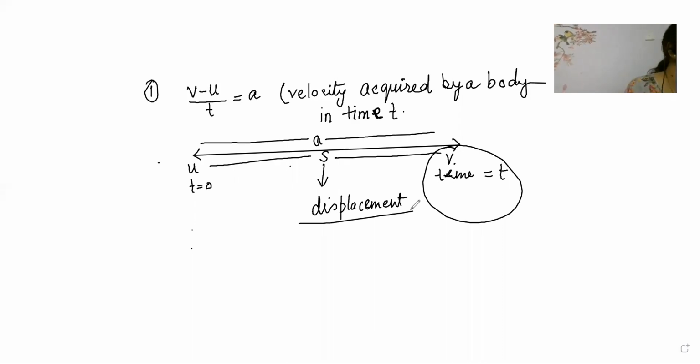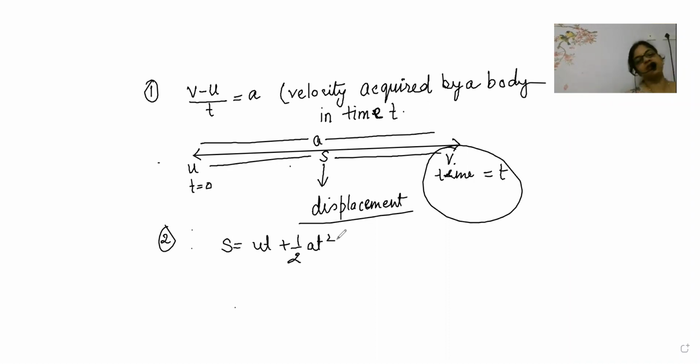So now what we need here is the second equation of motion. The first equation of motion explains the relation between velocity and time, velocity and acceleration. The second equation of motion will be exactly dependent on displacement. Displacement S is equal to ut plus half at square. So that, beta, this equation is exactly distance traveled.